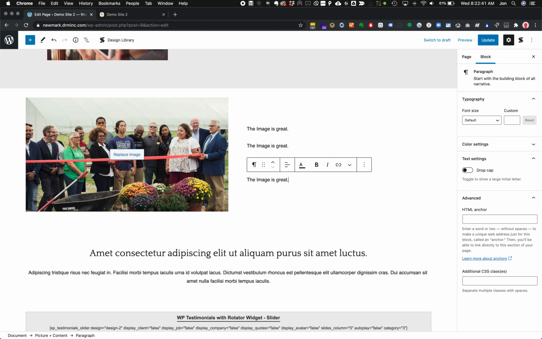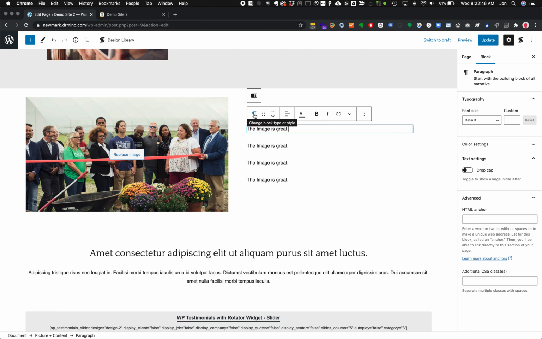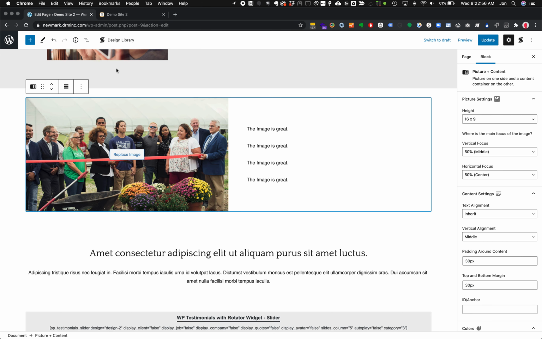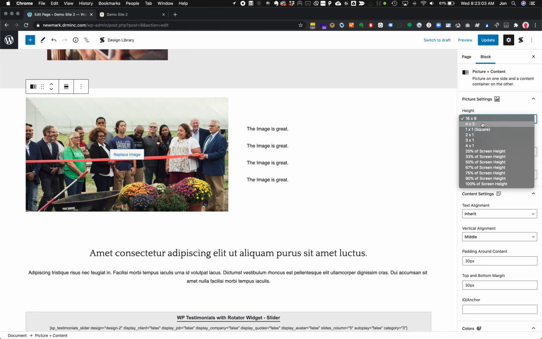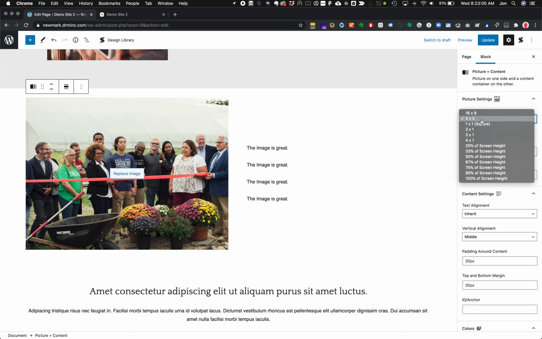Okay, so we've got kind of our block set up. We've got paragraphs now. I want to get right back to the parent of this paragraph, which is the block that contains both of these elements. So I can do that by hovering and clicking the parent, and now I'm right back to the picture and content block where we're picking everything. I can see that I've got some great override options here.